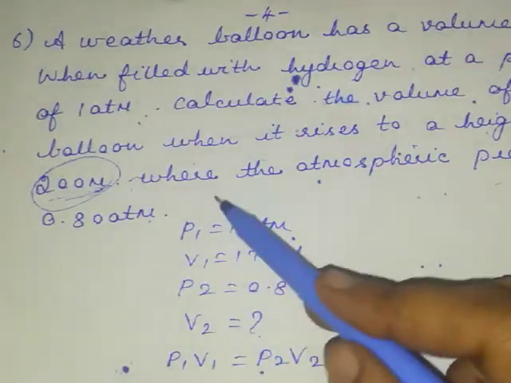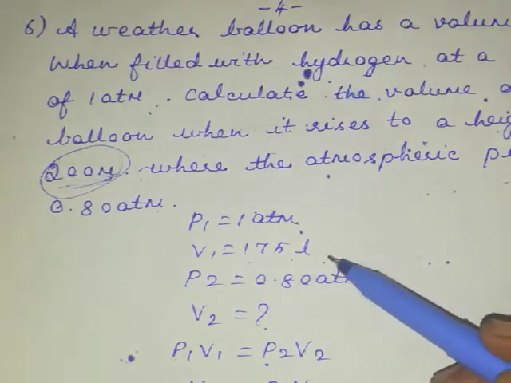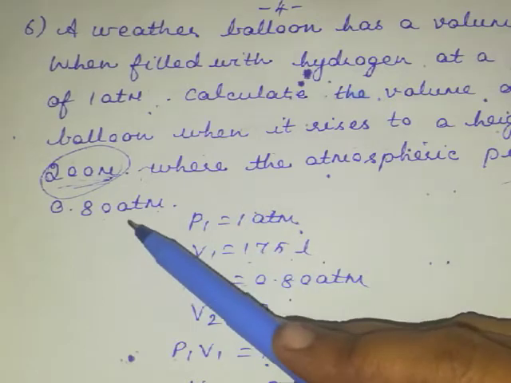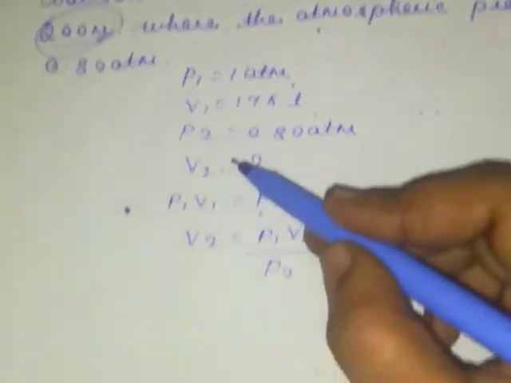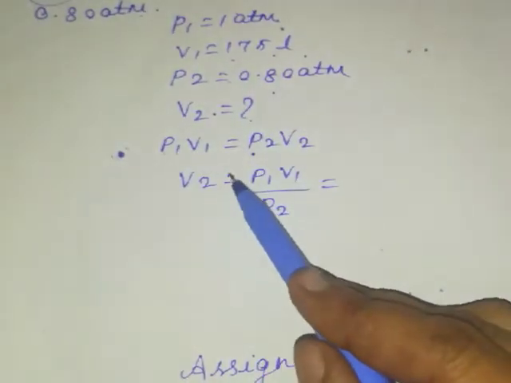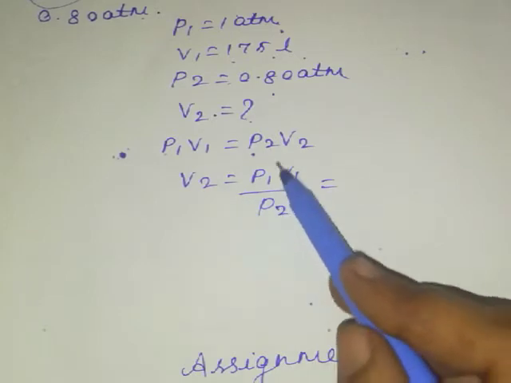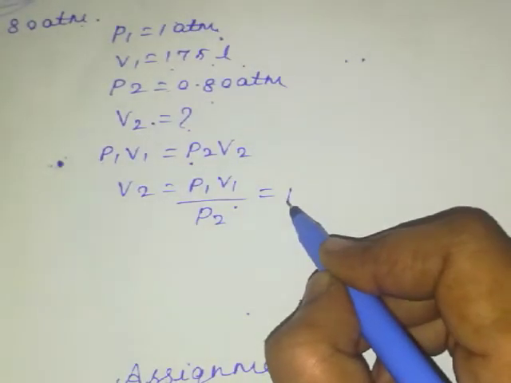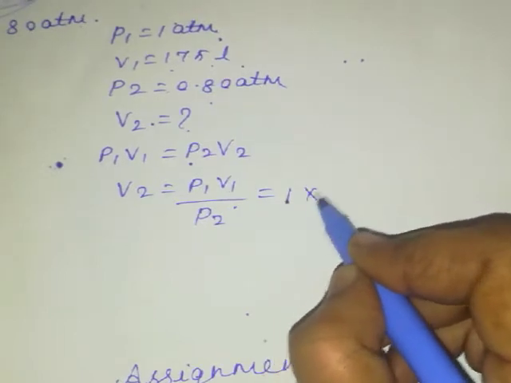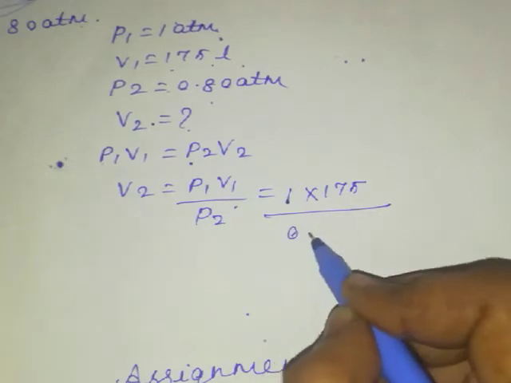So now P1 equal to 1 atmosphere, V1 equal to 175 liters. Then P2 value is given 0.80. So now V2 I have to calculate. Write the formula as P1 V1 equal to P2 V2, and V2 is the value you are going to calculate. Now substitute all the values: 1 atmosphere into volume 175, divided by 0.80.